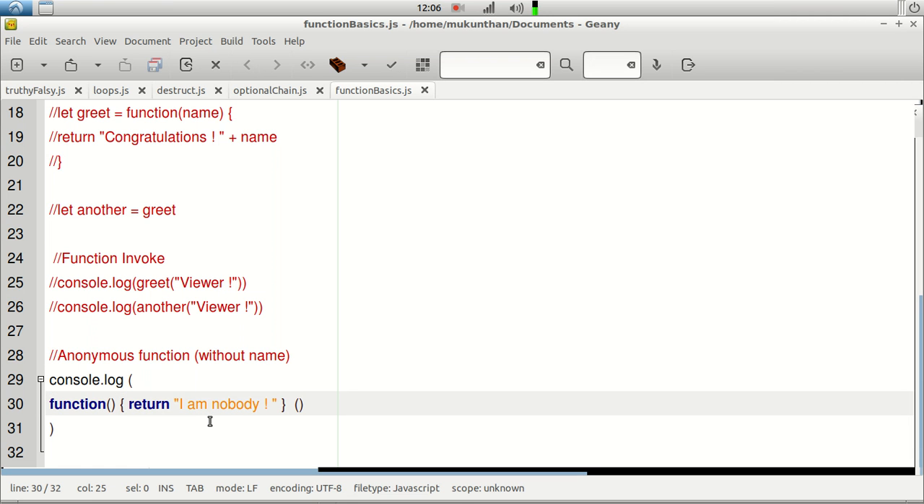You might be wondering, just to print "I am nobody" we are writing this kind of code, but it's not the actual case. We will be writing different kinds of scenarios. We have different topics such as arrow function, and let's say closure and so on. But this is the different way of creating the functions.